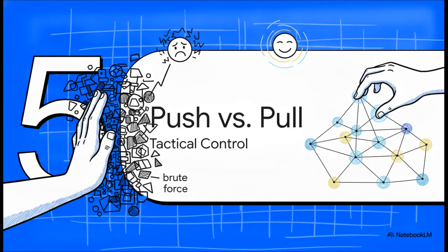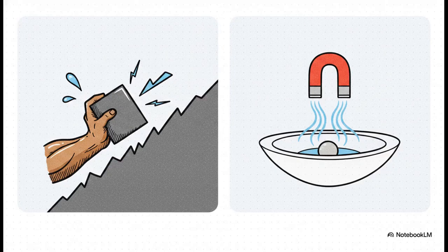Section 5. Push versus pull. Let's talk tactical control. So when a patient does start drifting out of that safe Goldilocks zone, how do you intervene? It fundamentally comes down to a choice between brute force and structural elegance. Our default instinct is almost always the push strategy. This is continuous high-energy brute force against systemic resistance, like constantly titrating pressor medications to fight a patient's collapsing blood pressure. Now, it works, but it's exhausting and carries a super high risk of overshooting the target or causing a rebound. In contrast, the pull strategy is a single, low-energy, structural shift applied directly to a critical hub node.